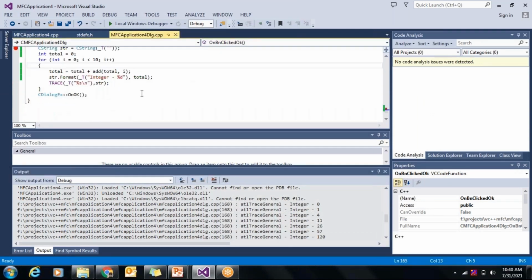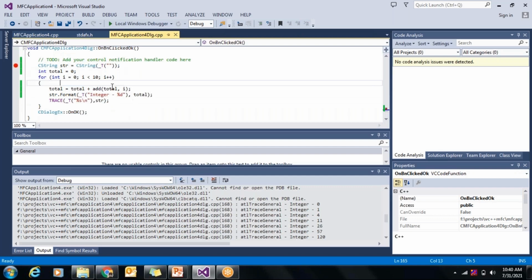Now we will see how to activate a breakpoint when a particular condition matches. Now this loop is there for 10 times. So I don't want to debug 10 times because I know the problem starts only when my count is 5 and more. So I want to activate this particular breakpoint when I becomes 5, okay, or I greater than 5.